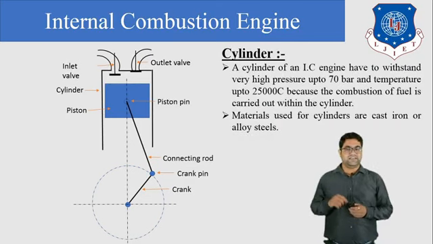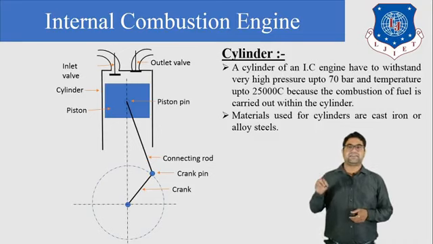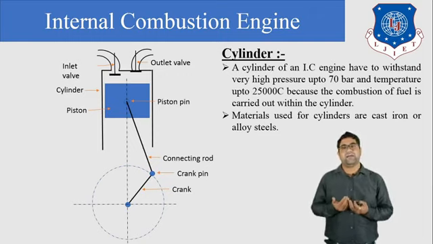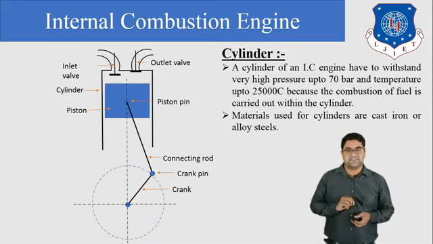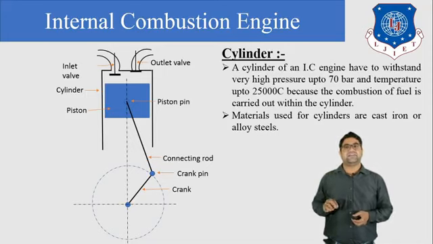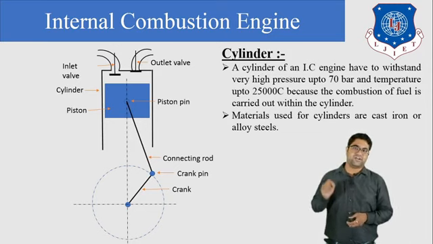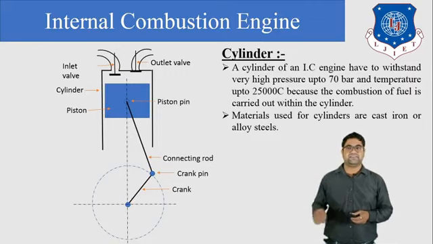First is the cylinder. We know that inside the cylinder the piston reciprocates, and also inside the cylinder the combustion takes place. So very high temperature is generated, generally reaching up to 2500 degrees Celsius. Also the pressure generated after combustion is very high and reaches up to 70 bar. So the cylinder should be made of cast iron or alloy steel, so it can sustain this amount of pressure and temperature.